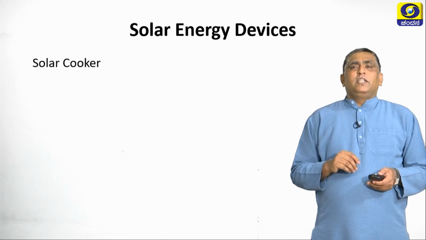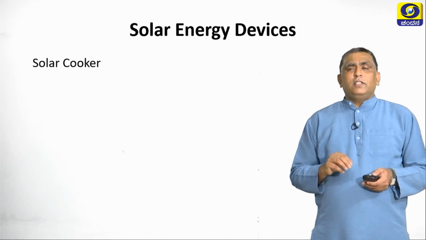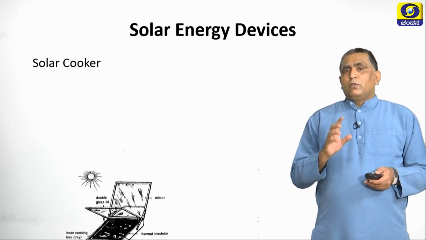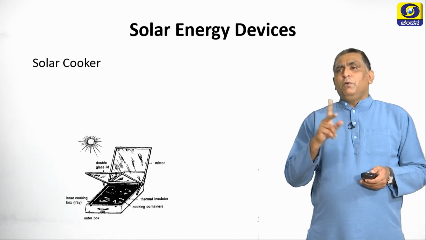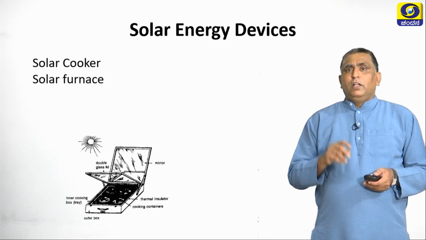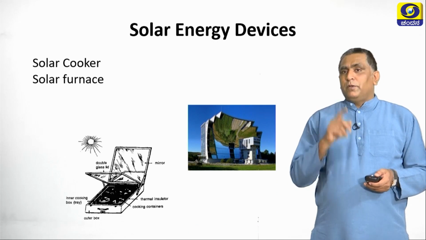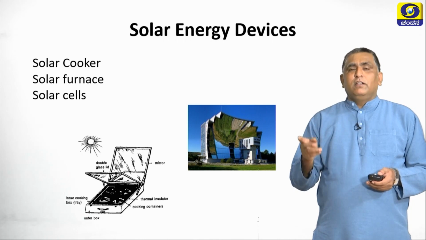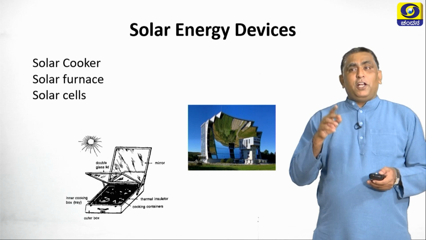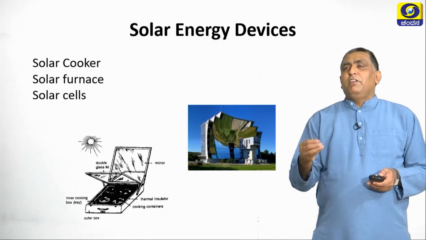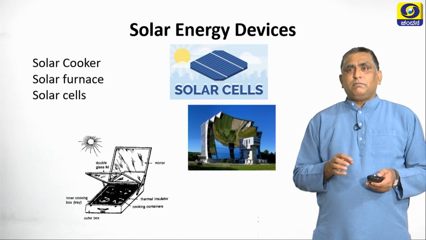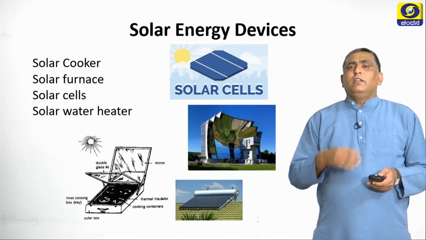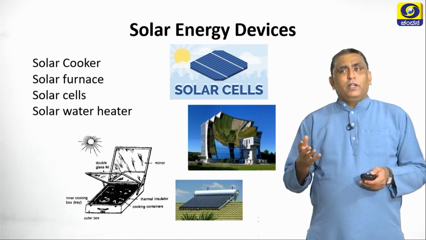So, what are solar energy devices? A solar cooker is a solar energy device which works on the principle of solar energy. A solar cooker converts solar energy into heat energy. Solar furnace, same thing, you can say. Solar cells are the devices which can convert solar energy into electrical energy, which is the convenient form of energy. Solar water heater, again, converts solar energy to heat energy to heat up the water.